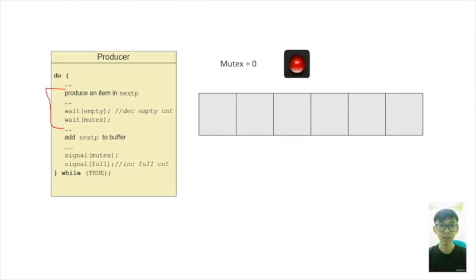The wait function is called upon the mutex semaphore, so it will decrement by 1; it was originally 1 and now becomes 0, which means that a process is running its critical section now. The wait function is also called upon the empty semaphore, which will decrement the value of empty by 1. So now it becomes 5.